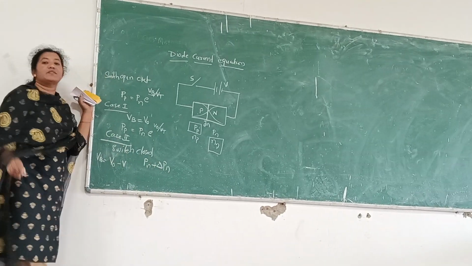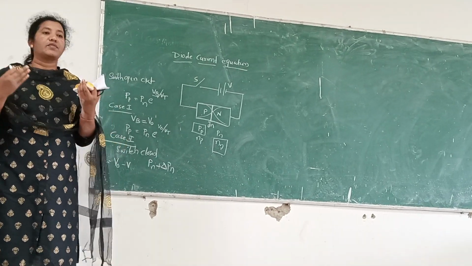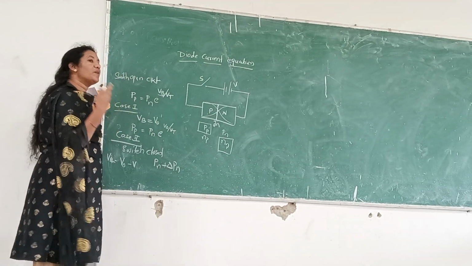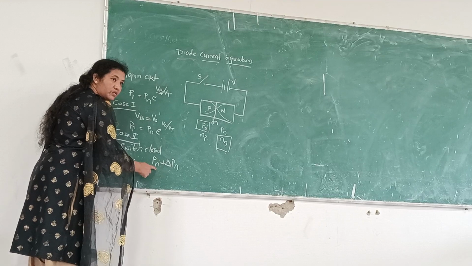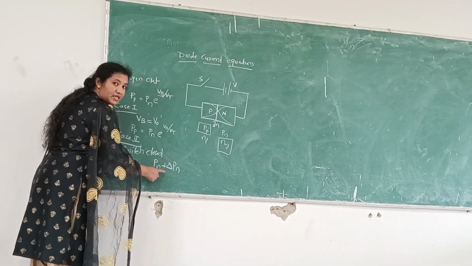That means when you give power supply, there will be a drift current and diffusion current. Therefore, more charge carriers will try to enter into the other region. So how many more charge carriers have entered will be given by Pn, the actual concentration, plus the additional concentration gradient, that is delta Pn.